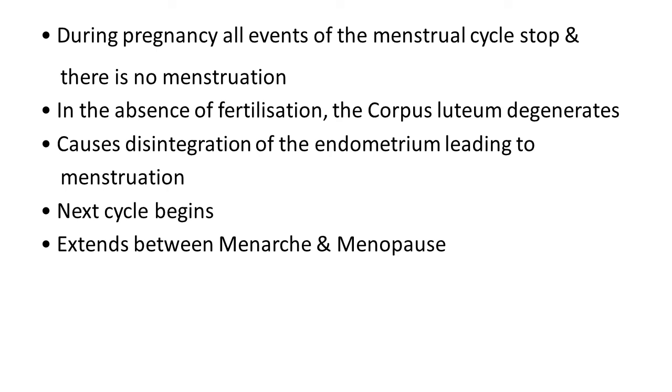So we can say after completion of all three events or phases, again three phases are observed: first the menstrual phase, second the follicular phase, and third the luteal phase. So every 28 to 29 days, the same events are observed if the ovulation and fertilization process does not take place. This cycle extends between the menarche and menopause phase.